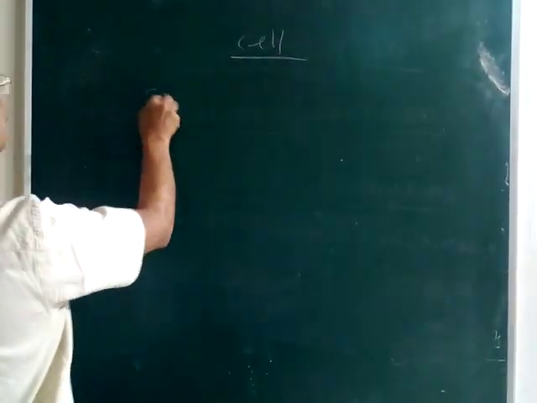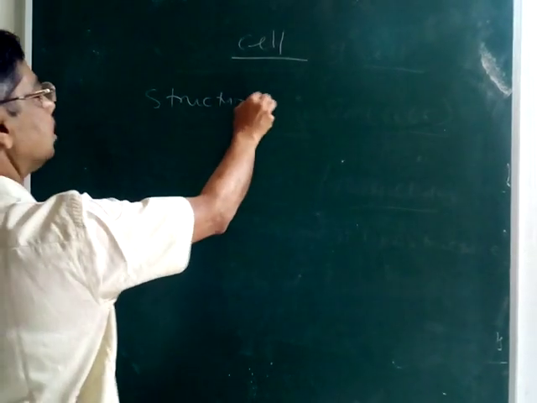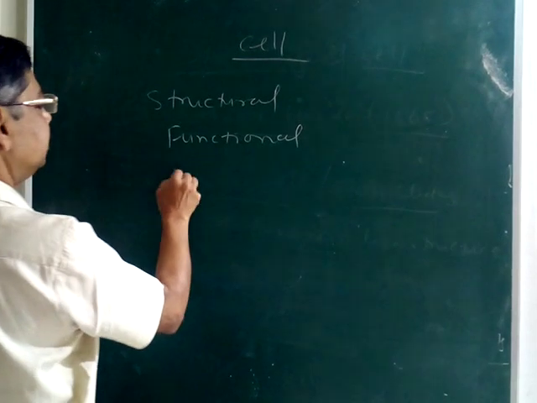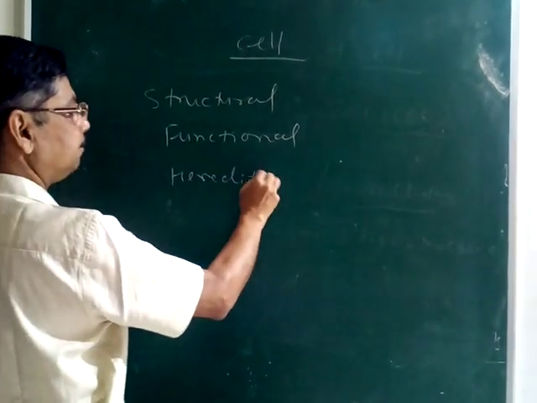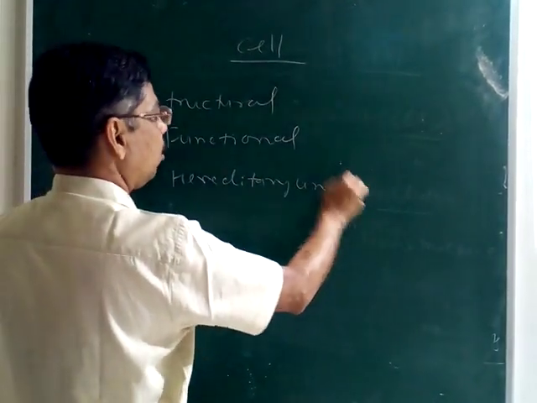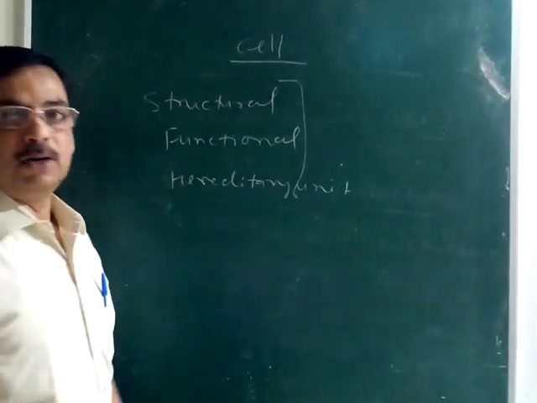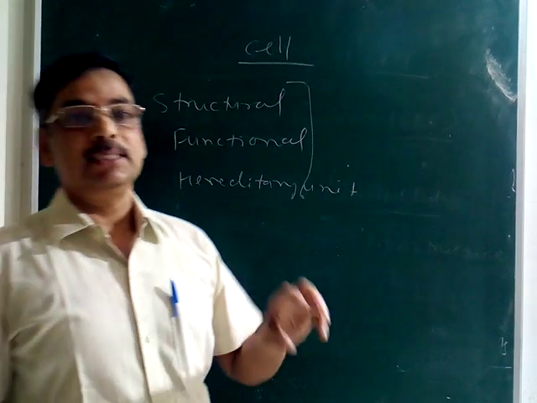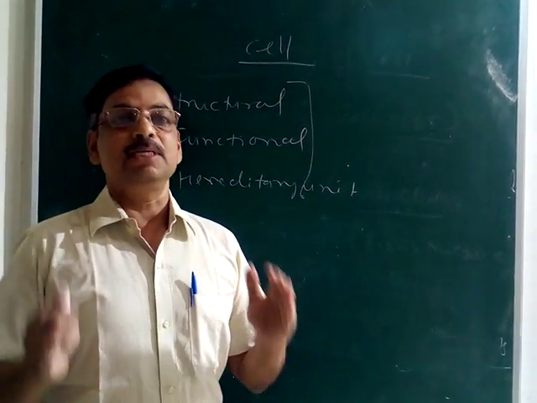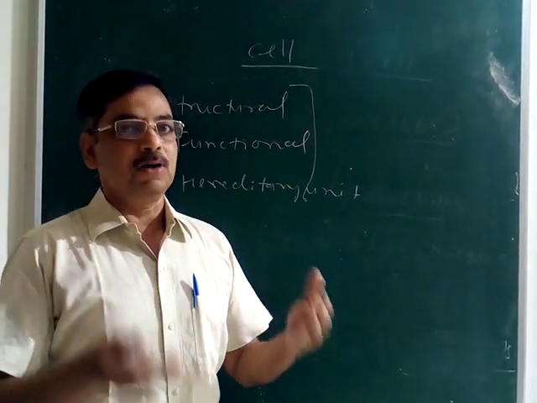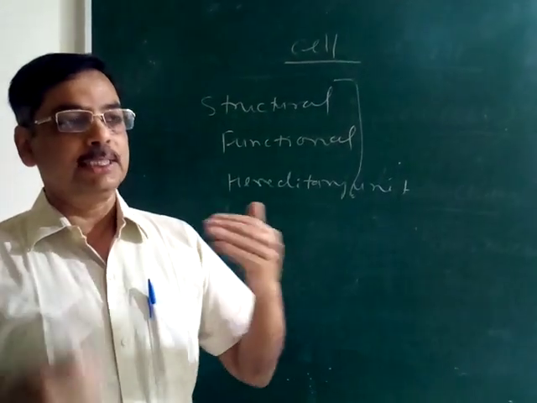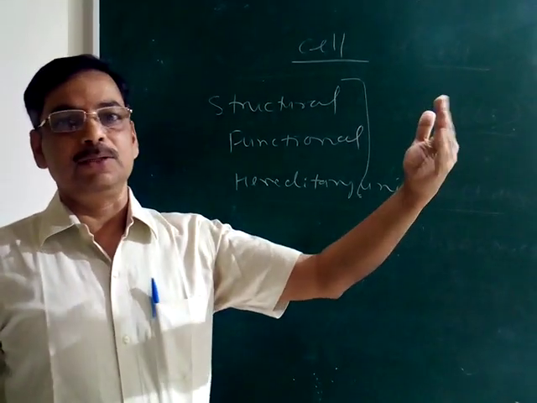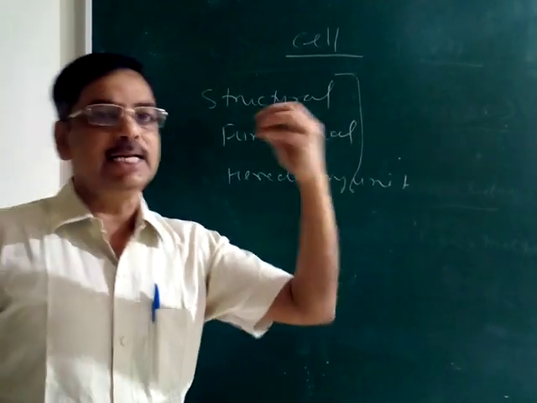So here I am writing structural, functional and hereditary unit of all living organisms. Now we will discuss one by one. Why do I say structural? Because the structure and composition of all living organisms are similar. Whatever the composition of the cell present in our body, that is present in your body also. That is present in other living beings also, like cat, tiger, horse, dog or any living organism.